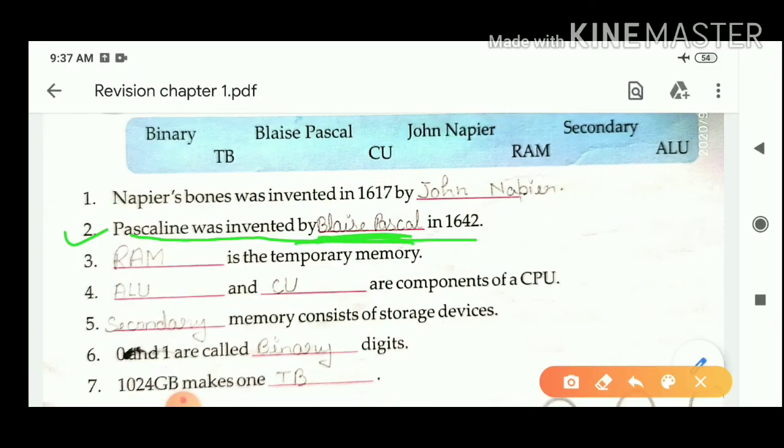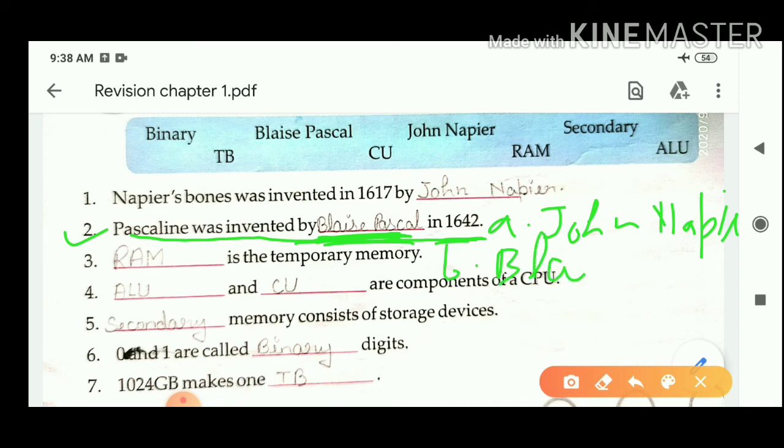Next: Pascaline was invented by dash in 1642. Suppose in your examination there are two options: option A is John Napier and option B is Blaise Pascal.